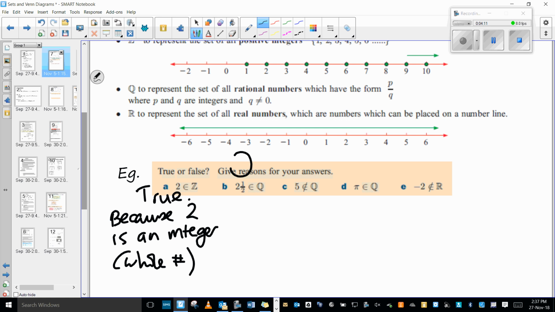How would we change 2.5? What would it be written as? It would be 5 over 2, yes. So because we can change 2.5 to be 5 over 2, we know it is a member of that family. So you're going to write something like true because 2.5 can be written as 5 over 2, which is a quotient. Oh, they said rational numbers. Okay, so I need to correct it.